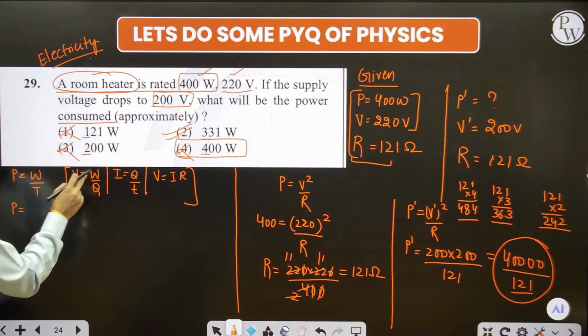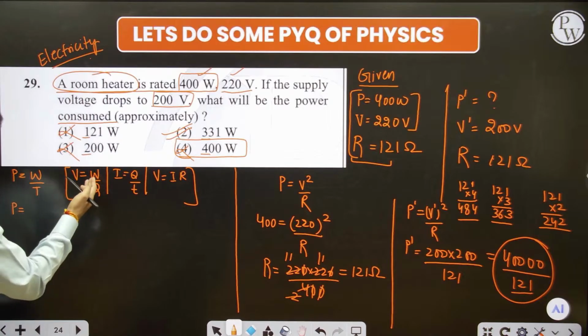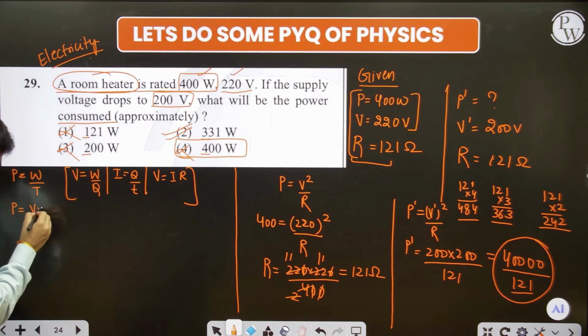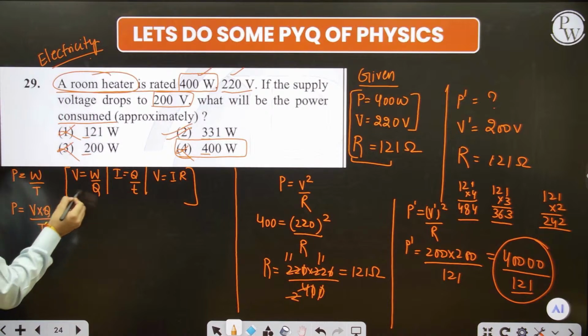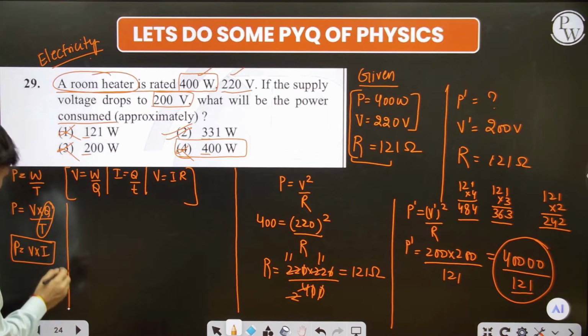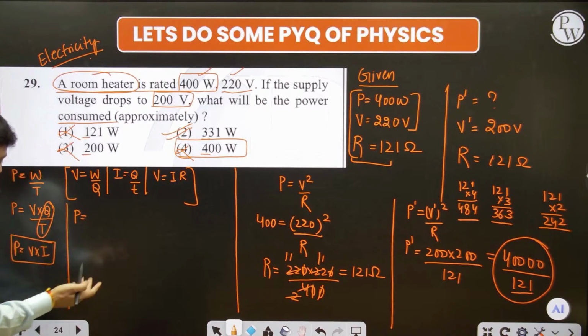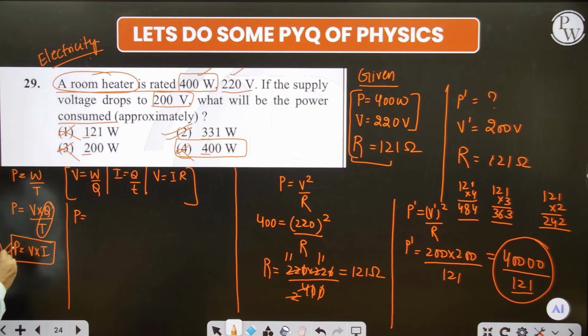So firstly, in place of W, that is the work done, I can write V into Q, and divided by the time. I just send here the Q, which is multiplied with the V, so it becomes V into Q, that equals W, and divided by T. And you also see here that Q upon T is what? Current. So it is VI. Power is equal to VI. Fine, sir. Very well, sir. Good, sir. Interesting, sir. Now, after that, this is our first formula. Fine. And this is the basic formula.